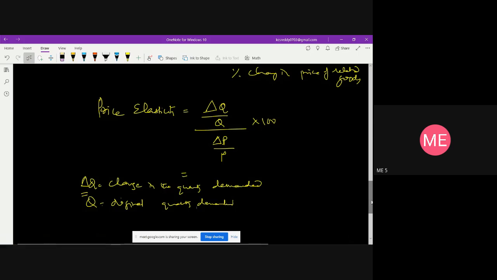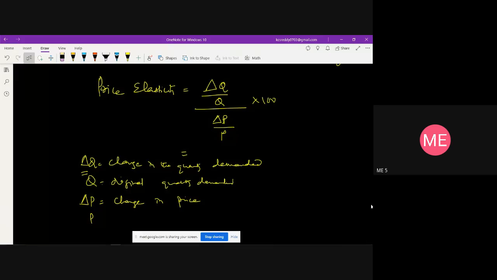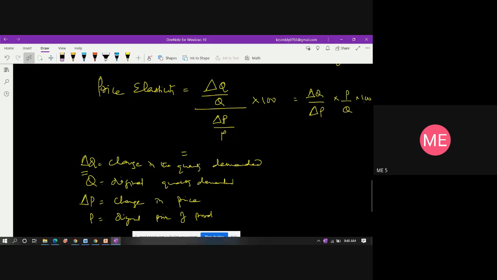That is what we call elasticity. Delta P is the small change in the price, and P is the original price of the product. So this can be written as delta Q by delta P into P by Q into 100. Likewise, we can represent it in terms of percentage.